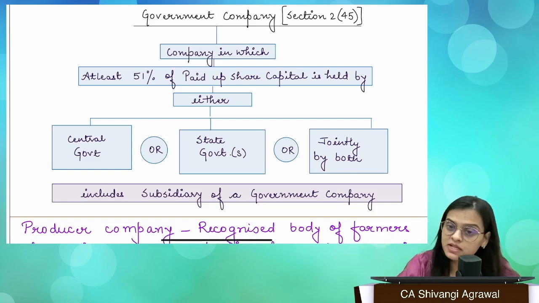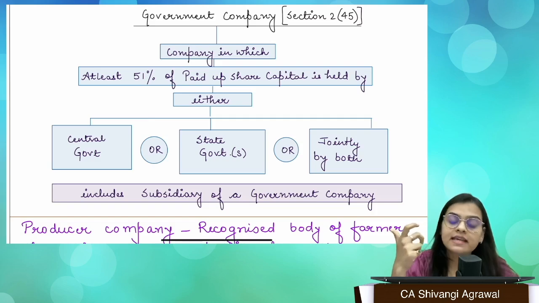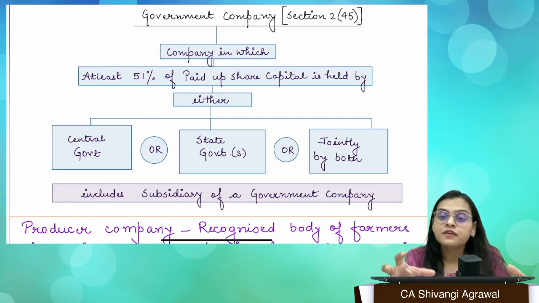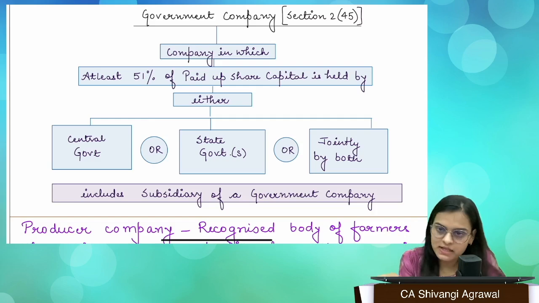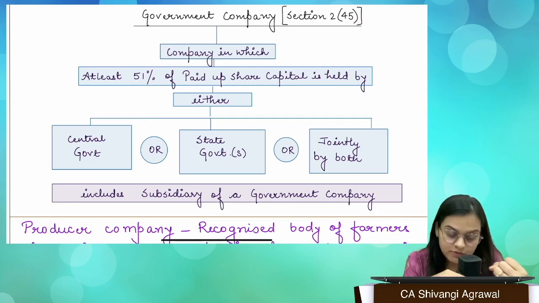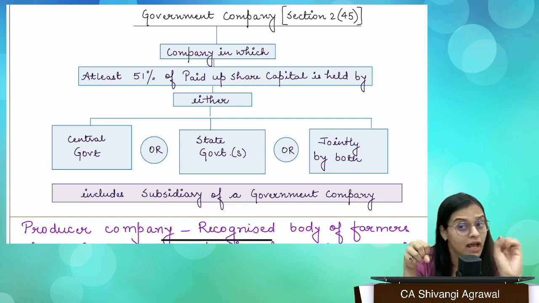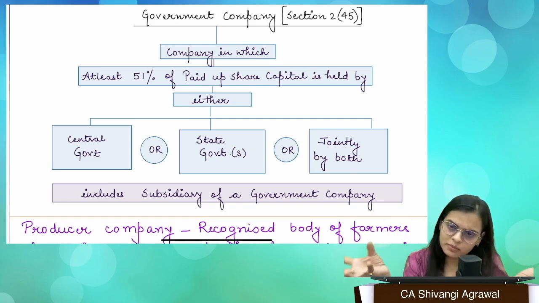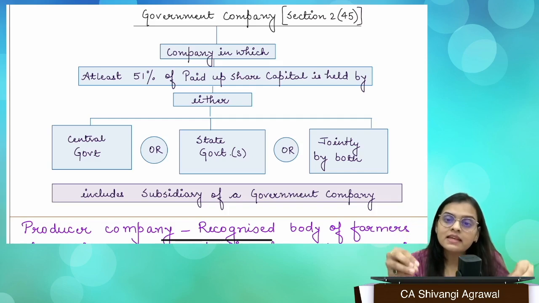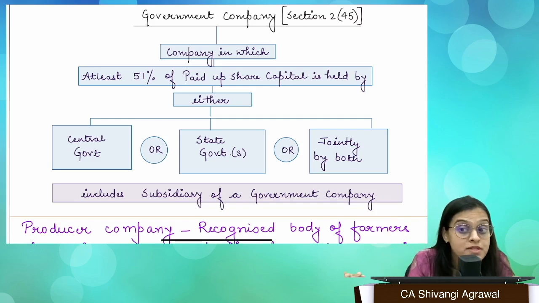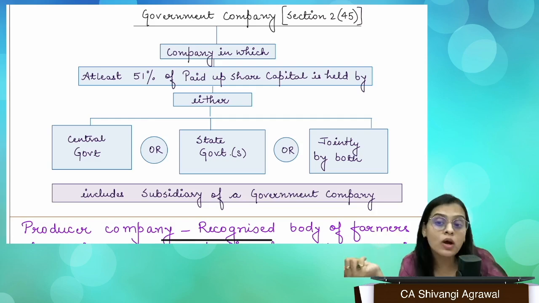Fine. Then we have government company. What is government company? My dear, government company is different from government department. First of all, you have to note that down. The second thing, if we are talking about central government as well as state government. So if central government or state government or a combination of them, 2 state governments, central government and 1 state government, whatever it be, right? Or many state governments, they hold at least 51% of paid up share capital. At least 51%. Or you could say 51% or more.